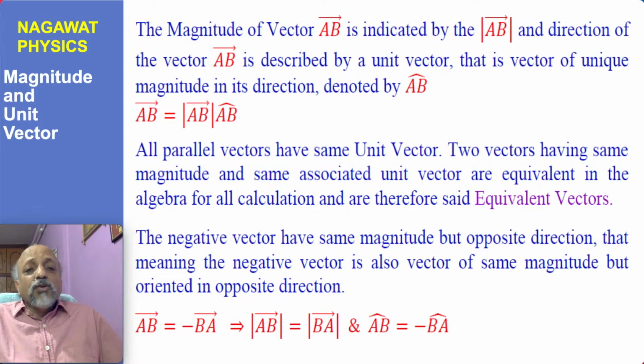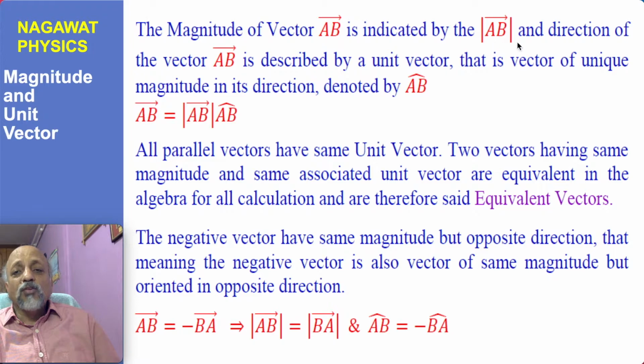So magnitude and direction of vector we have to specify. The magnitude of the vector AB will be indicated by modulus of AB, by this symbol. So if you put the AB vector inside the modulus, then that will indicate magnitude, modulus, or norm of the vector. Three terms which are synonymous. You can call it magnitude of the vector AB, or modulus of the vector AB, or the norm of the vector AB. And the direction of vector AB would be denoted by AB cap.